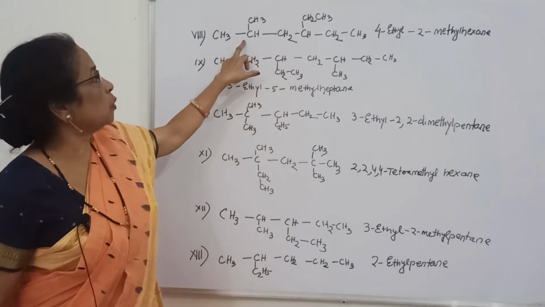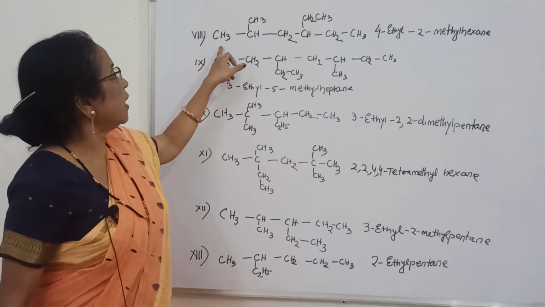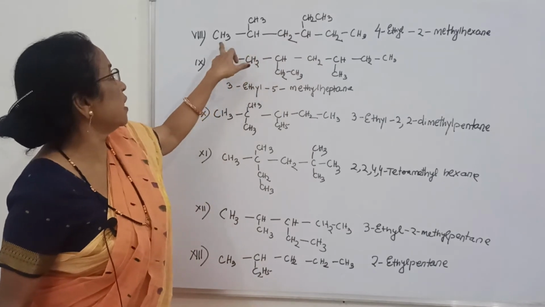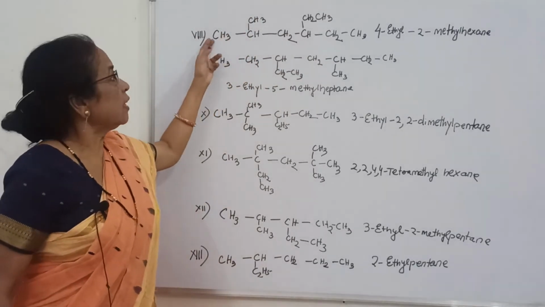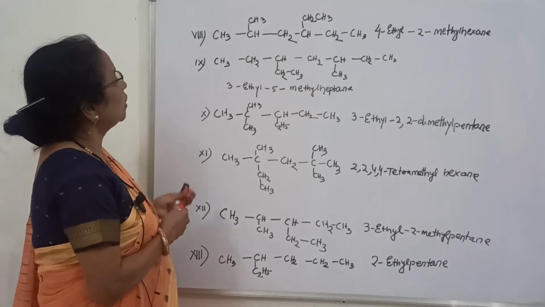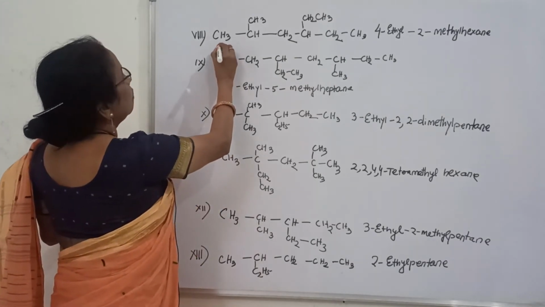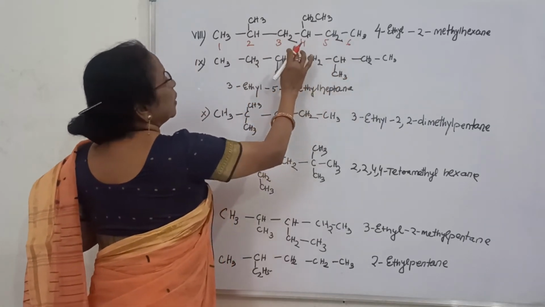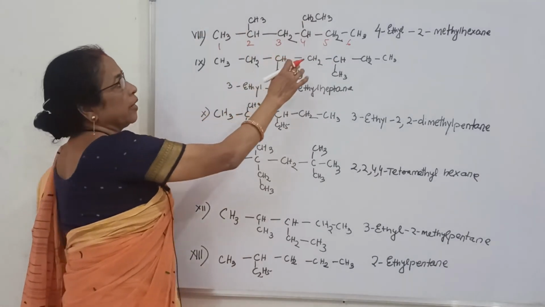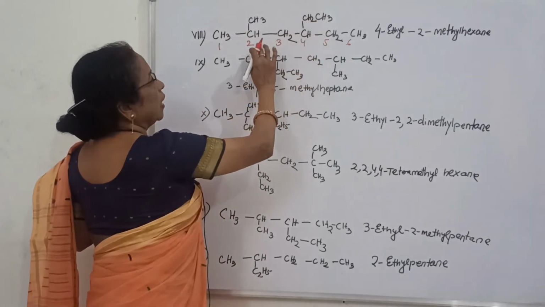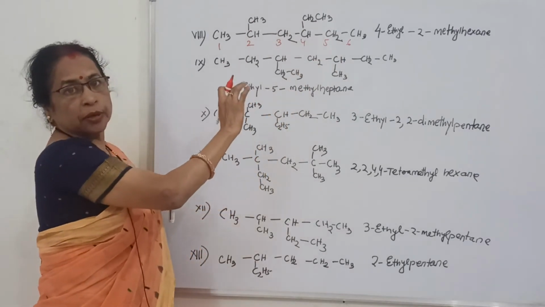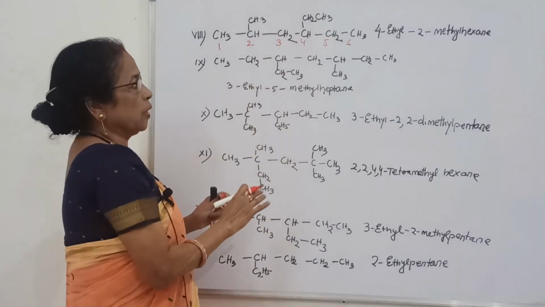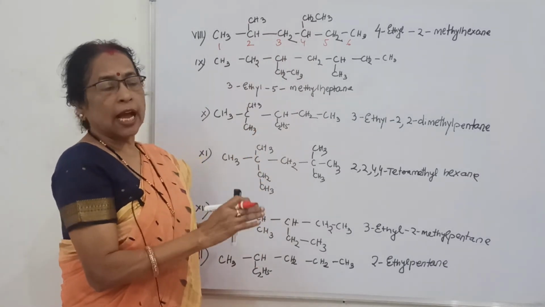That means here what to do? It is near to end. Near to end means it is second position. It is third position. So the substituent is near to end. That is why it is 1, 2, 3, 4, 5, 6. That means 4-ethyl. According to alphabet, ethyl comes first. 4-ethyl 2-methyl hexane. Are you clear? Actually 2 position methyl group and 4 position ethyl group. So it is 4-ethyl 2-methyl hexane.